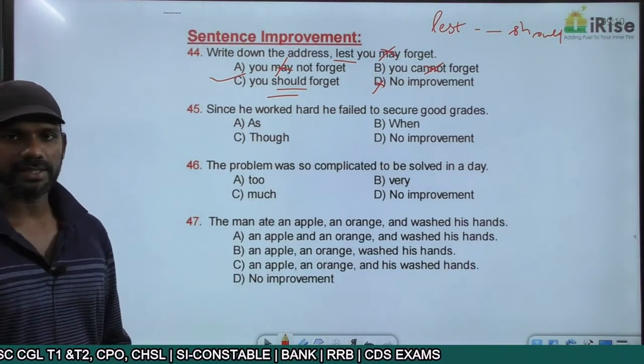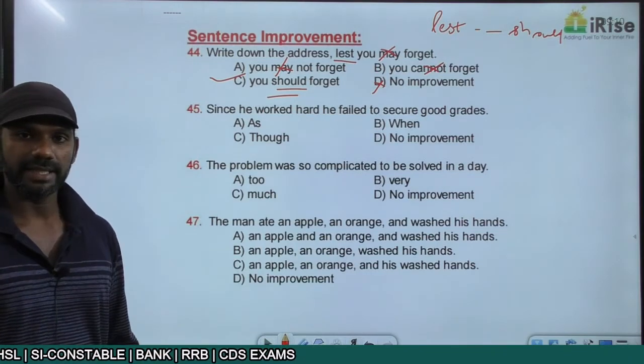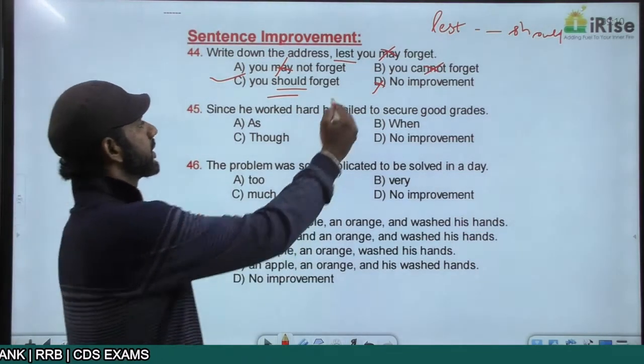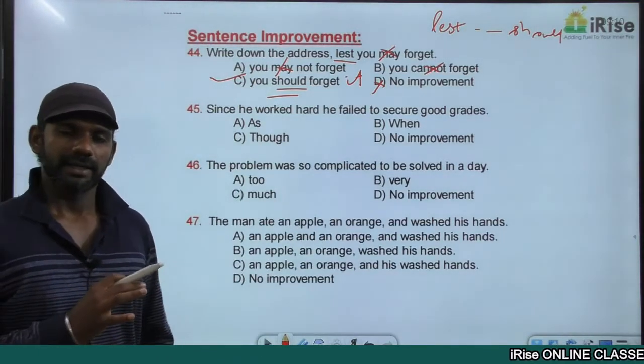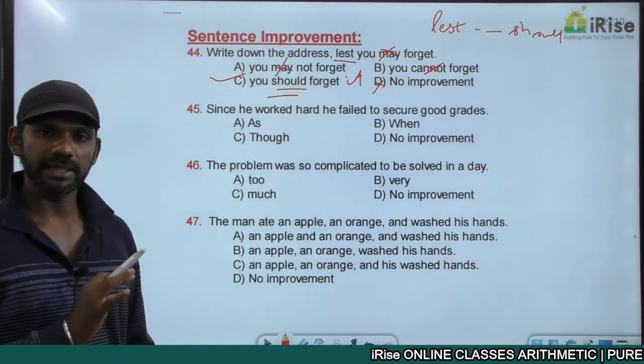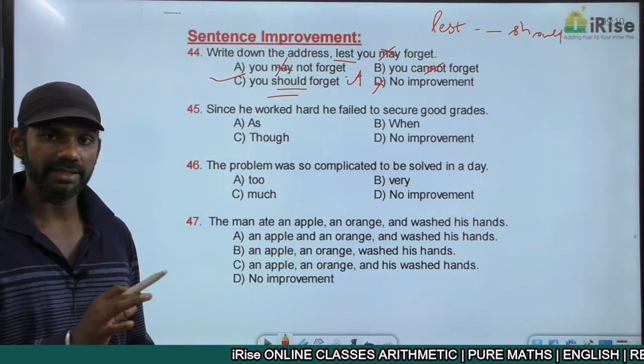Write down the address is positive. You may forget it, it in the sense the address, you may forget it is negative. Lest is a contrast indicator connecting one positive idea and one negative idea. That is also completely fine.